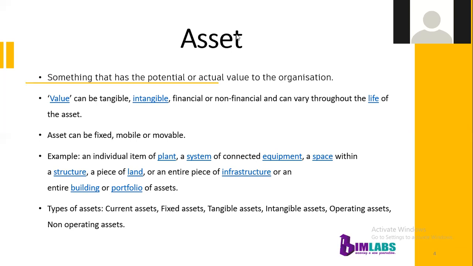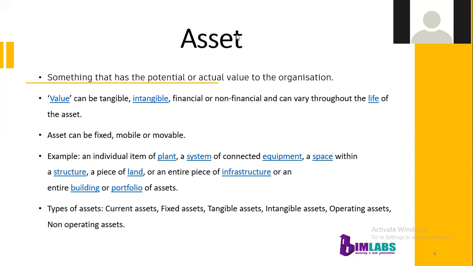The value can be tangible or intangible, financial or non-financial, and it will vary throughout the life cycle of the asset. We will not get the same value throughout the lifespan of an asset.